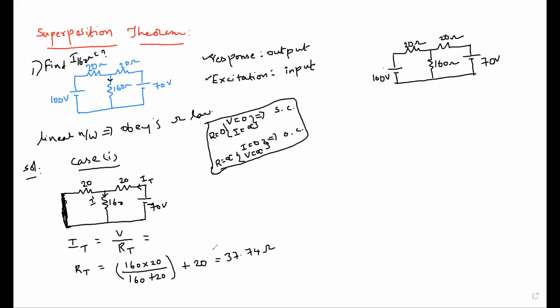Now substitute your RT here. So the total voltage is 70 for this circuit divided by 37.74. How much is the total current?